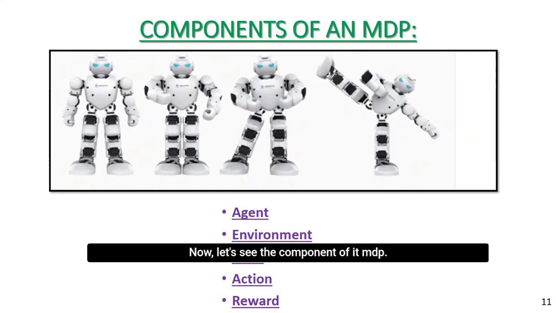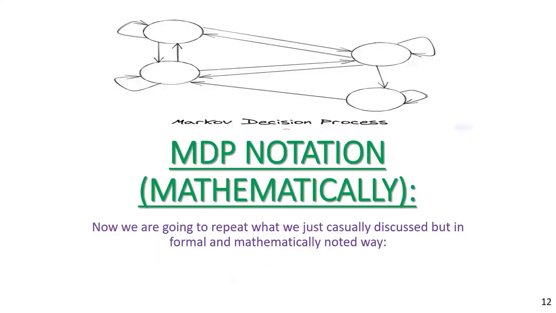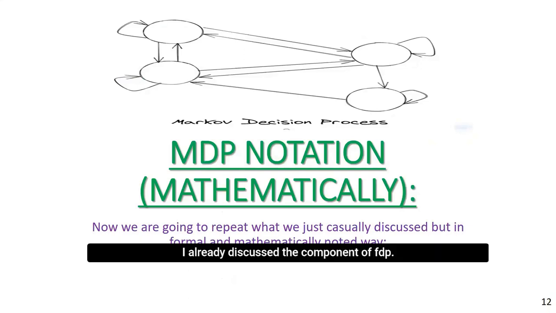Now, I already discussed the components of an MDP. Let's get a bit more mathematical with the notation. This will make things easier for us going forward. So we are now going to repeat what we just discussed, but in a more formal and mathematical way.